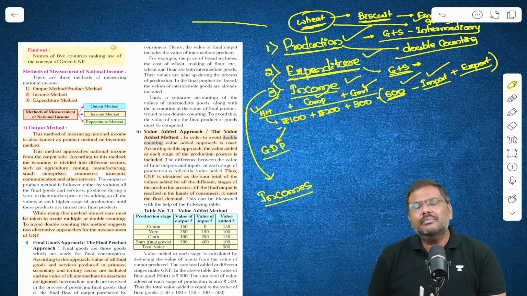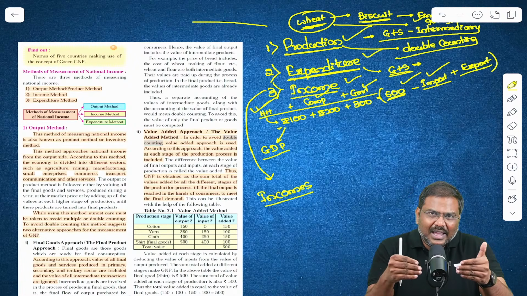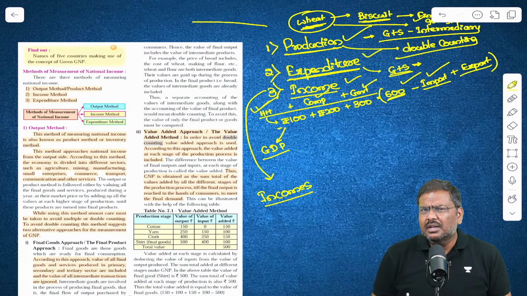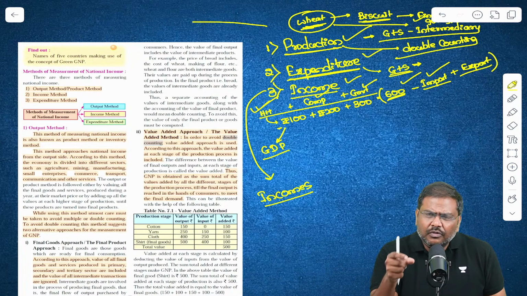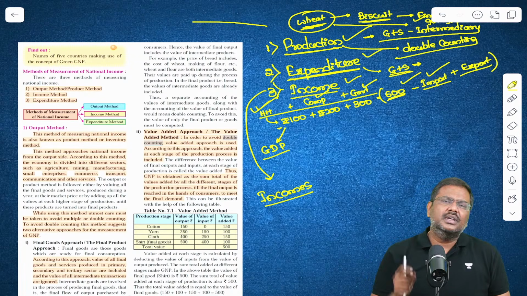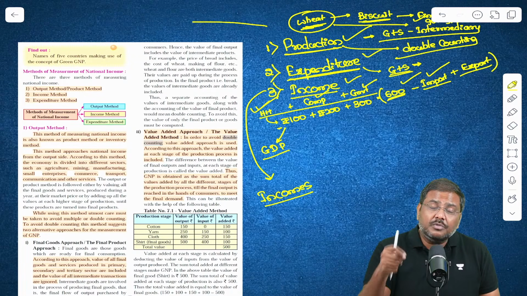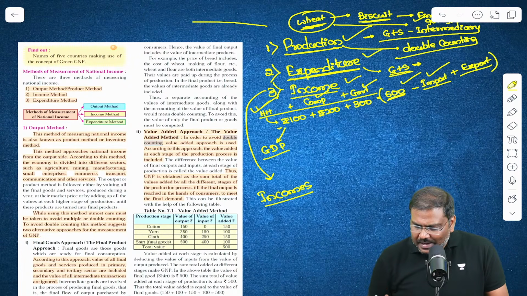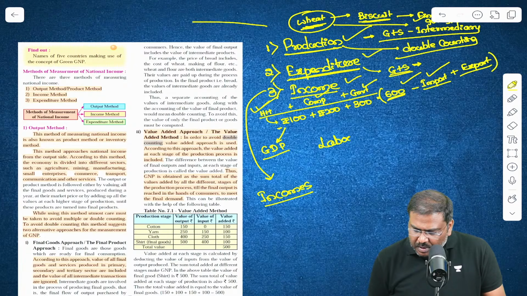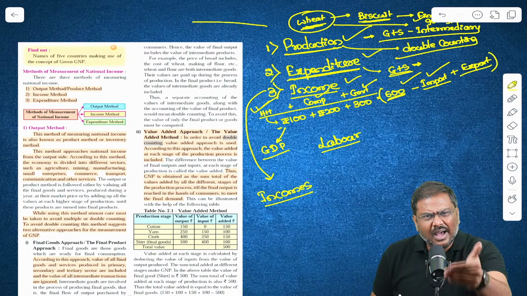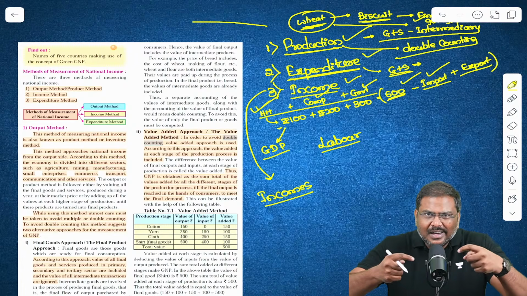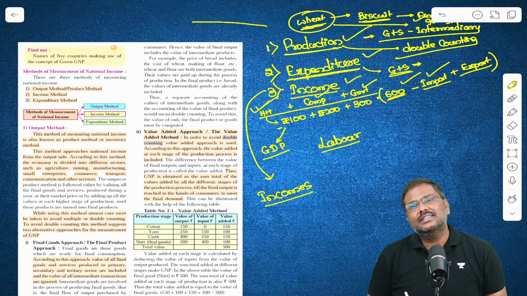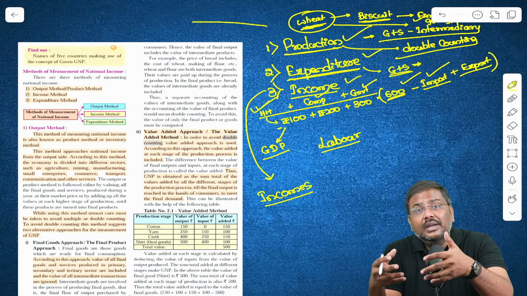And what do I mean by income here? Essentially, somebody has provided a factor input. Factor input in simple terms means anything that is consumed for production of a good or a service. For example, a company wants to manufacture a good. The company will hire a labor. Now, when they have hired a labor, they will have to pay wages. They will have to pay salaries. So this is basically part of the income.